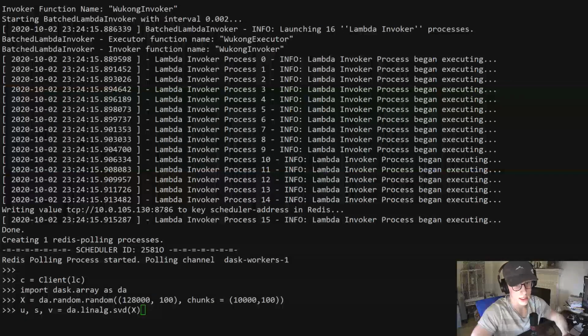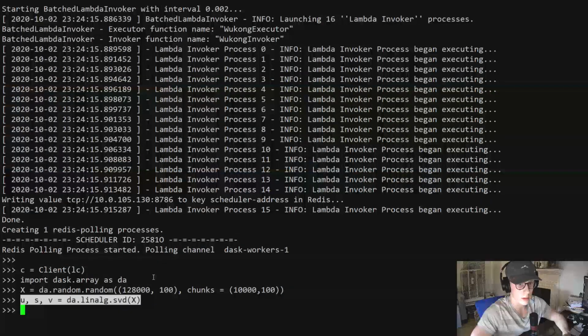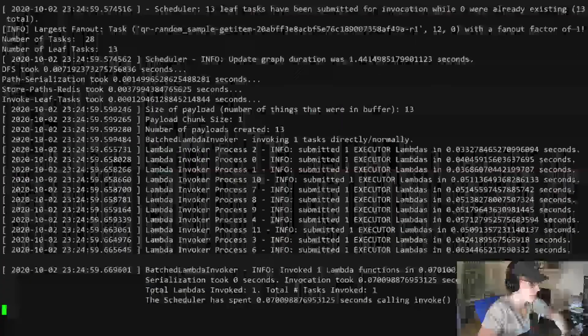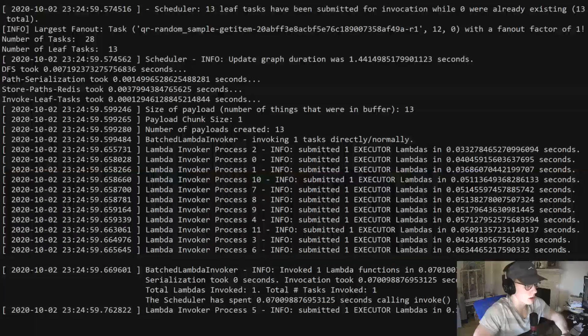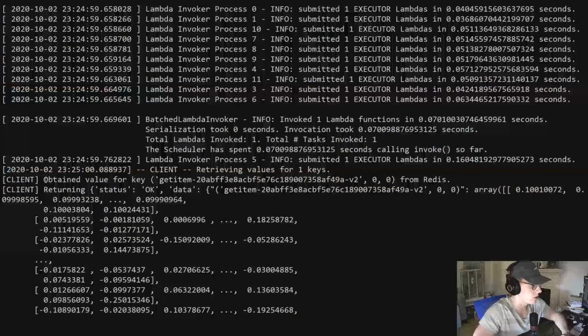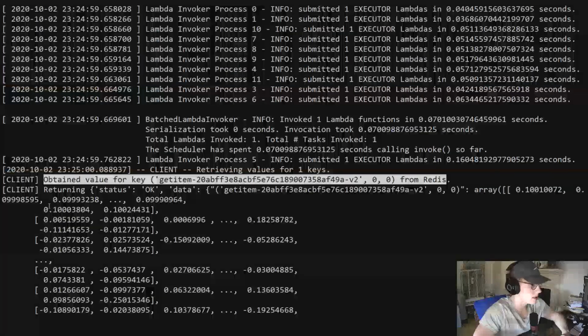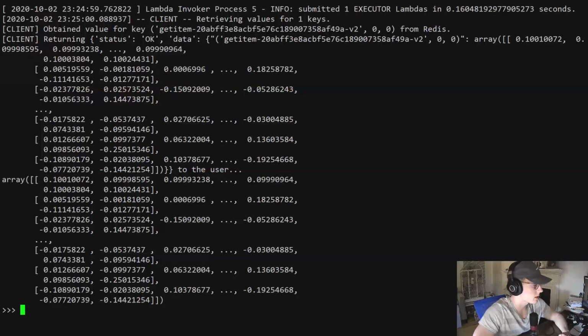We're going to be running SVD. So this operation here generates the SVD operation that we're going to execute. And in order to start and run the job, I type v.compute. There it goes, and it spit back the answer. So all of this, we're invoking executors, and eventually we obtain the result from Redis, and we return the result to the user. So that's what it looks like.